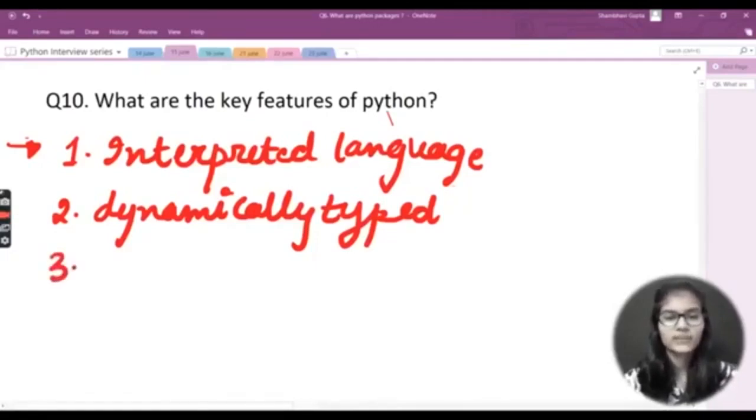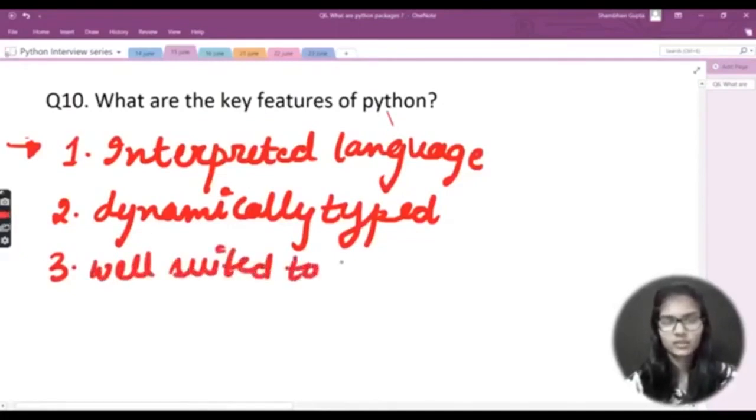Now, the third feature is that Python is well suited for object-oriented programming. Okay, basically it is an object-oriented programming language. So I'll just write that, well suited to object-oriented programming, that is OOPs, like this. I will not write the whole thing. So basically Python is well suited to object-oriented programming.